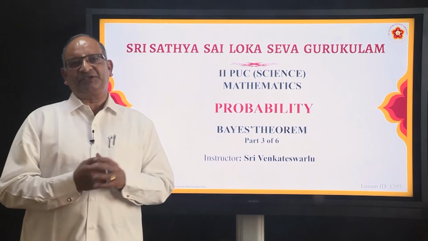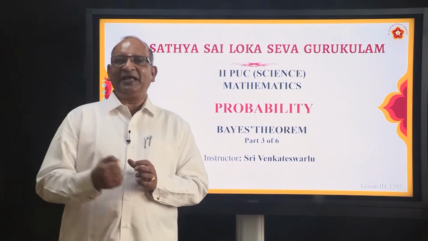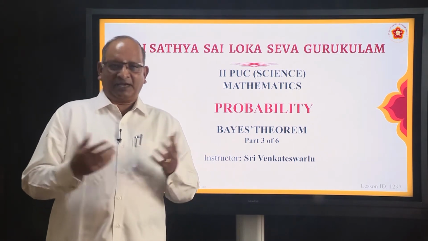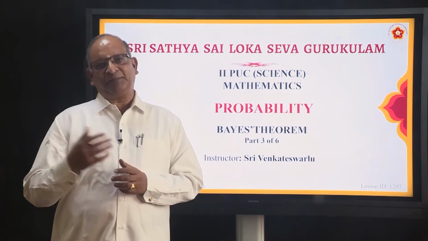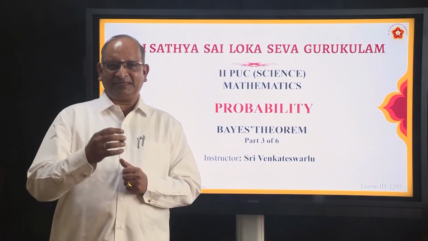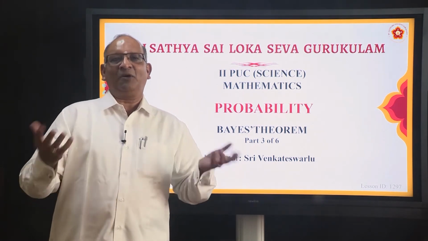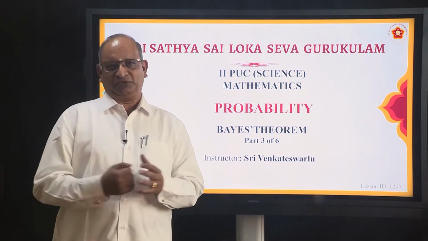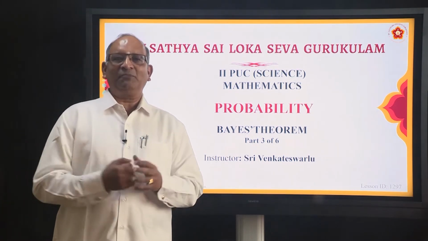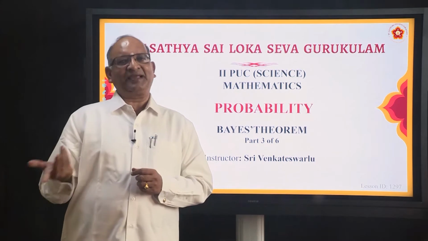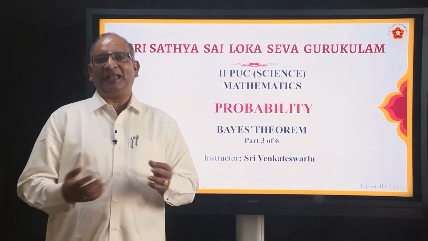If somebody asks you what is the probability of choosing a bag, there are only 2 bags. So the probability of choosing a bag is something like tossing a coin. What is the probability of getting a head? 1/2. Similarly, out of 2 bags, choosing any of the bags is 1/2. That is as simple as that.